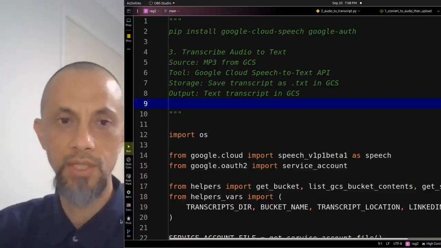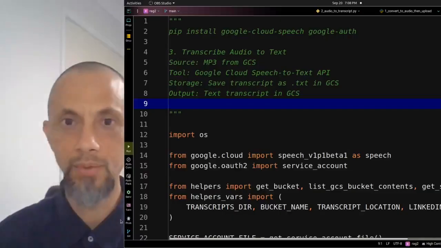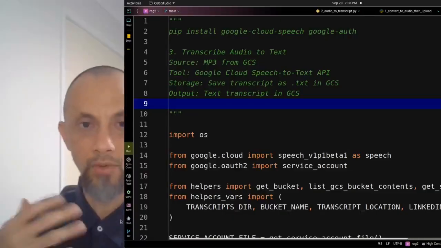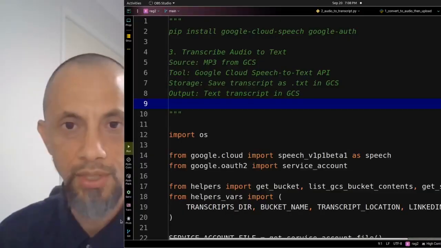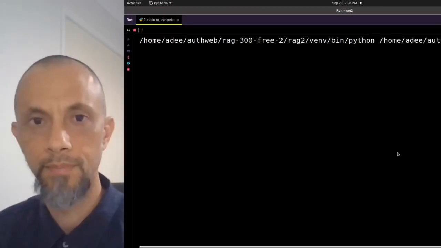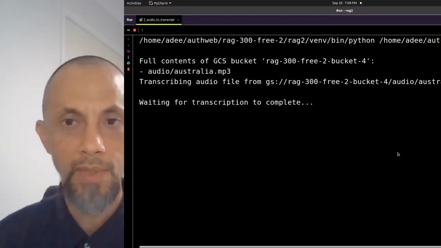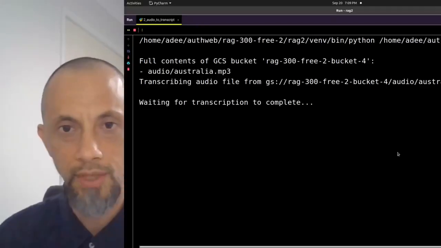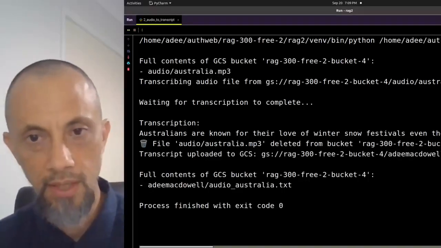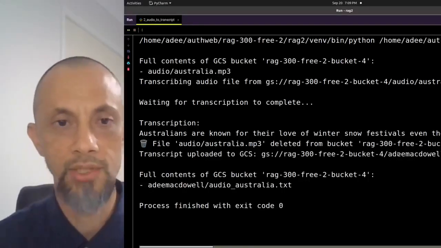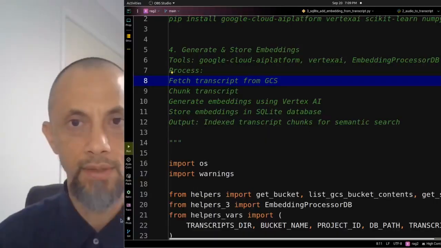So it goes off, it gets the audio file in the bucket, and we use Google Cloud speech to text API and convert that audio into text, and then we store that text back into the Google Cloud storage. Okay, finds it in the bucket, transcribing the audio. Takes a while to do the transcription. There's the transcription, and now you can see the actual text file is now stored in the Google Cloud storage bucket. Next step is to generate and store the embeddings.